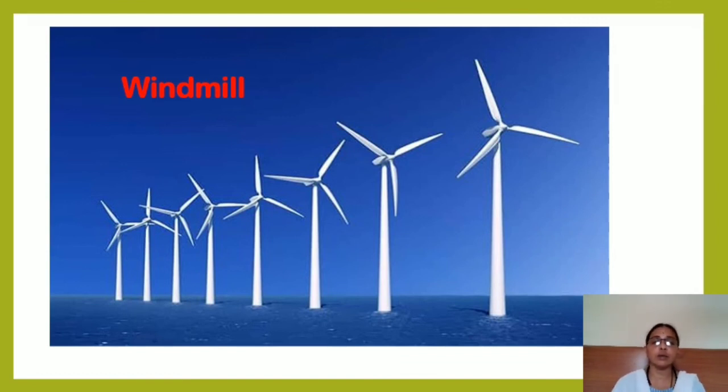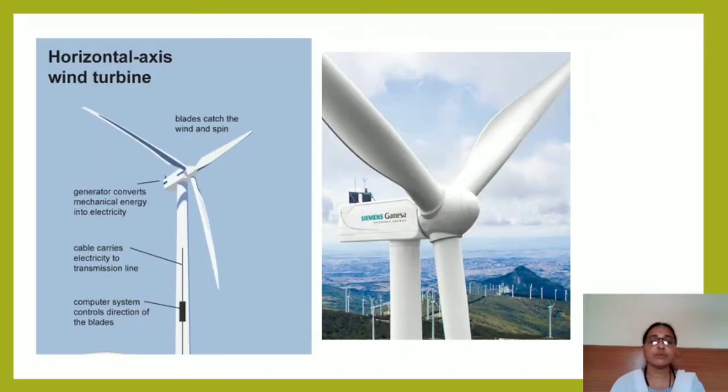See the other diagram here. This structure we call a windmill, where electric energy is produced. Here you can see the generator in this diagram on the left hand side. The generator converts mechanical energy into electrical energy.